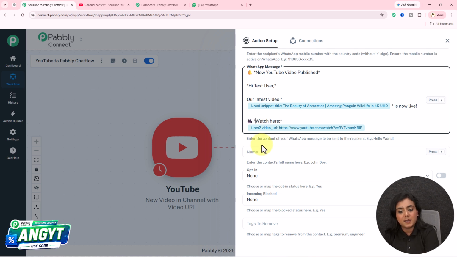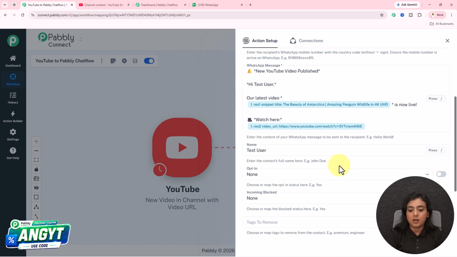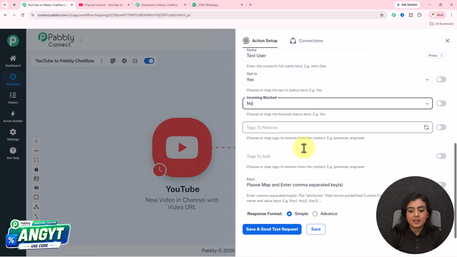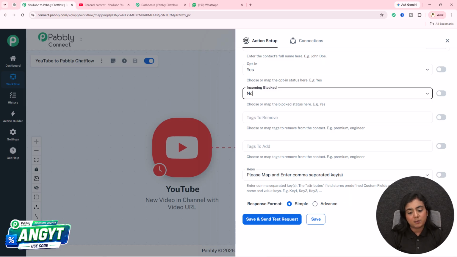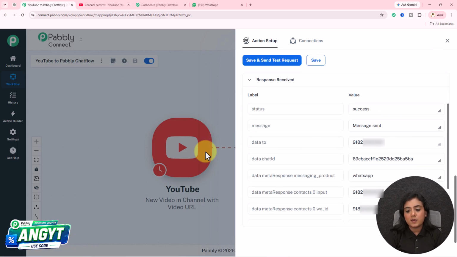Now after entering the message, next it is asking for the name of the contact. My name is test user, so I'm going to enter the name. This name will be saved inside my Pabbly Chatflow account. Opt-in is going to be yes, incoming block is going to be no, and then it is asking for other details, which I will skip. I don't want that, and simply then I'm going to click on this save and send test request button. As soon as I do that, you will see automatically I've received this response, which is a positive response.